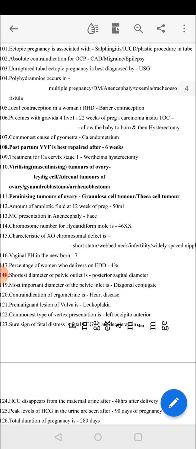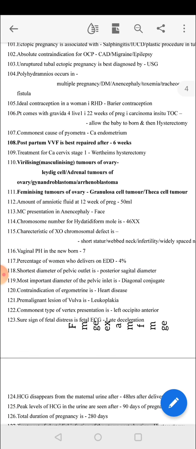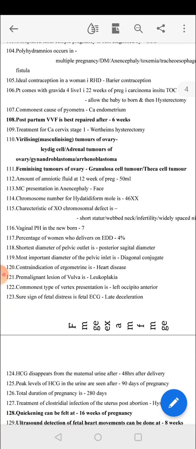Ideal contraception in a woman with rheumatic heart disease is barrier contraception. Patient comes with gravida for life in 22 weeks of pregnancy. In carcinoma in situ, treatment of choice is allow the baby to be born and then hysterectomy. Commonest cause of pyometra is CA endometrium. Postpartum VVF is best repaired after 6 weeks. Treatment for CA cervix stage 1 is Wertheim's hysterectomy.